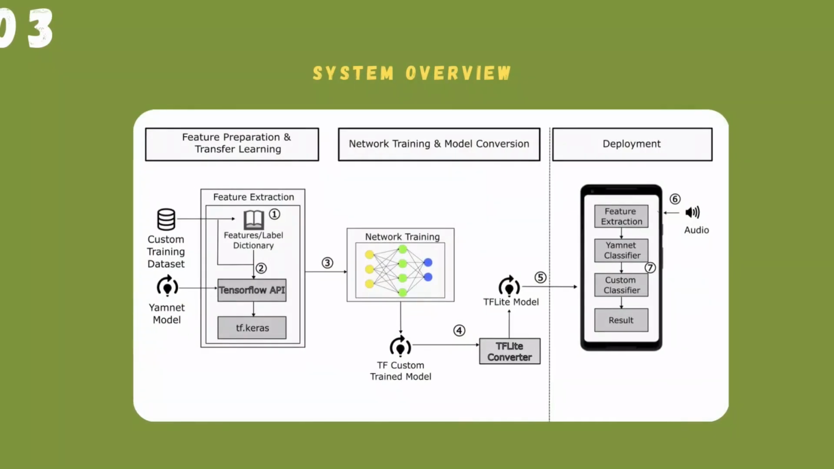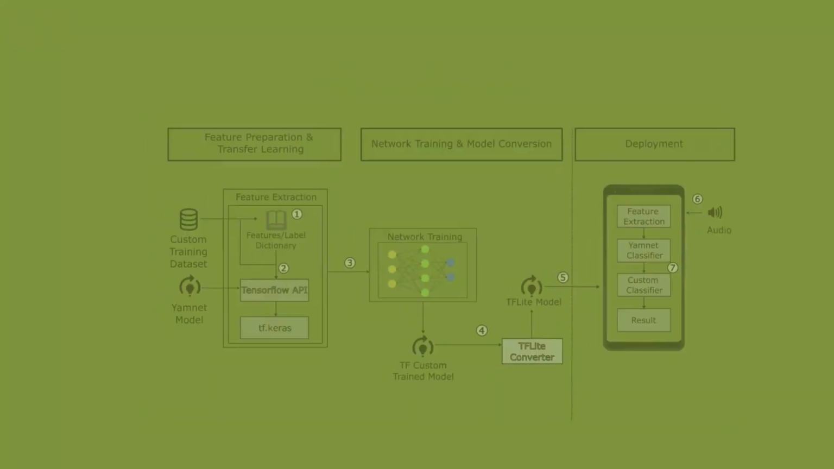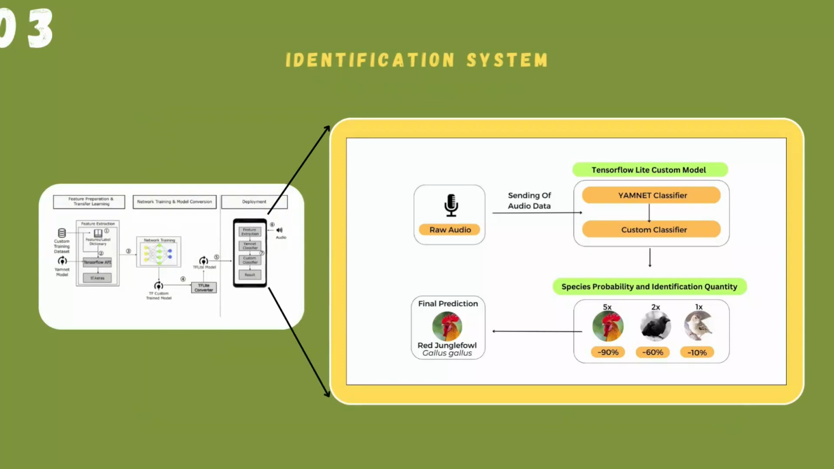So here's the system overview of Animal Hunt. It begins with collecting and extracting datasets of animals and audio clip features during step 1, and the extracted data is then used to train a custom TensorFlow model that includes a neural net model as a no-call detector under step 2, and this model is then converted into a TensorFlow Lite model that can be deployed into the mobile phone under steps 3, 4, 5. So during deployment, which is step 6, audio is loaded in real time and is sent to a TensorFlow Lite custom model which comprises YAMNet and a custom classifier. The application then calculates the species probability and identification quantity, obtaining the highest average among all the species it has detected. And based on this, the application will then give the user the final result.